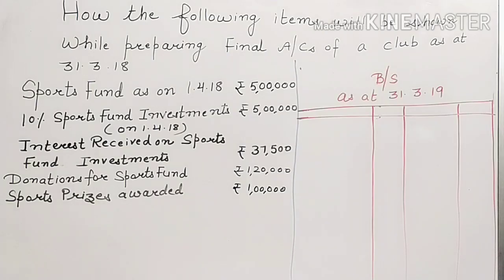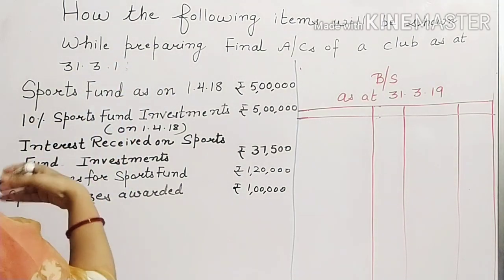This is our first example. How will the following items be shown while preparing final accounts, that is, the income and expenditure account and the balance sheet of a club as at 31st March 2019?